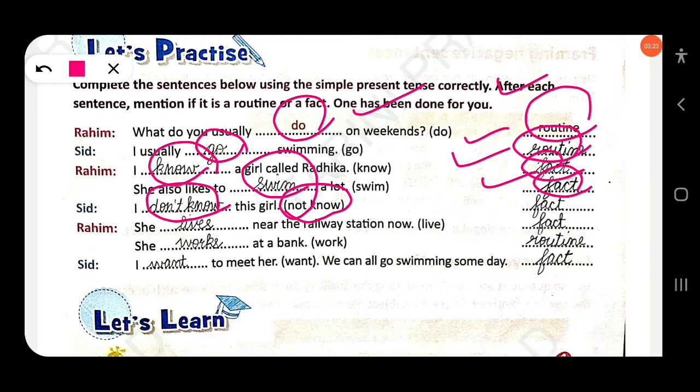So, I don't know this girl. This is a fact. Rahim: she lives near the railway station now. This is a fact. She works at a bank. This is routine. The next, I want to meet her. Here, want. This is a fact. Clear?